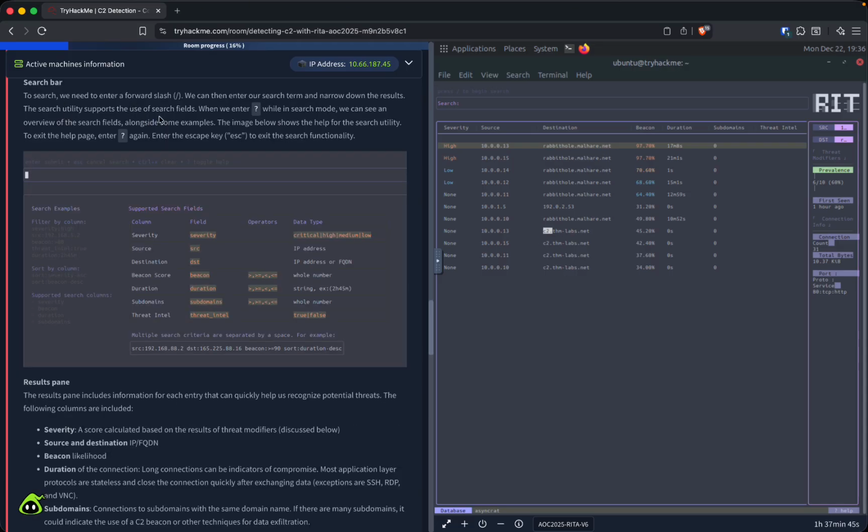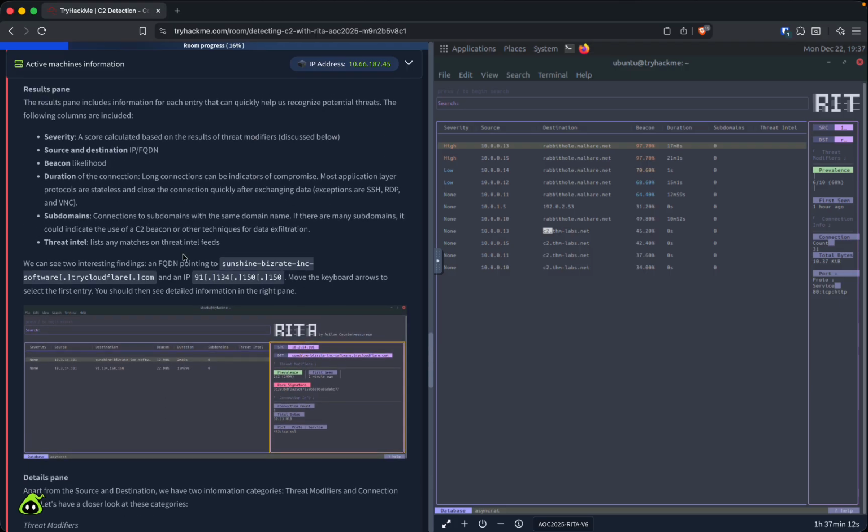To search, we need to enter a /. We can then enter our own search term to narrow down the results. The search utility supports the use of search fields. When we enter a question mark in search mode, we can see an overview of the search fields alongside some examples. The image below shows help for the search utility. To exit the help page, enter the question mark again. Hit the escape key to exit the search functionality.